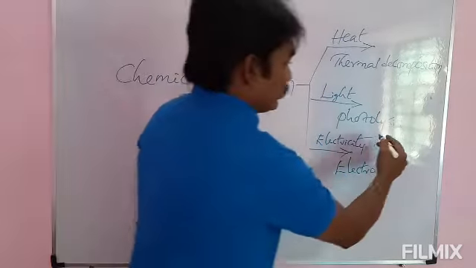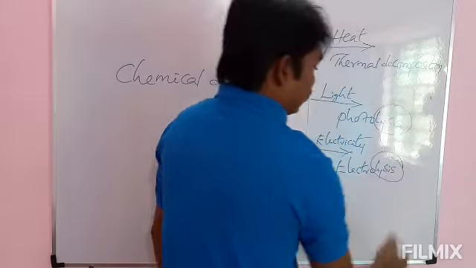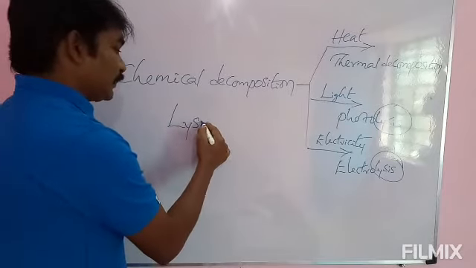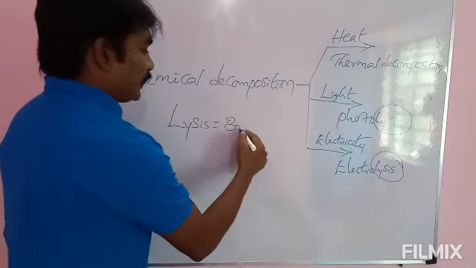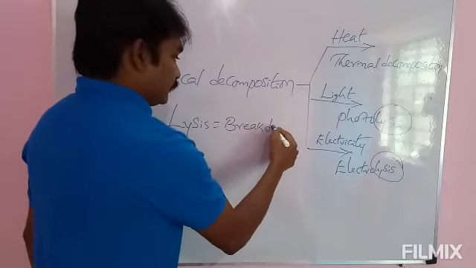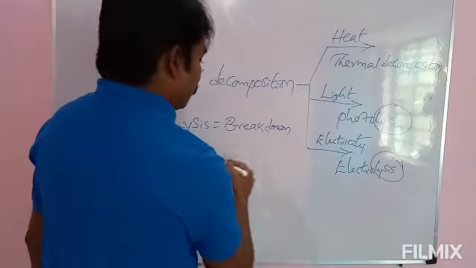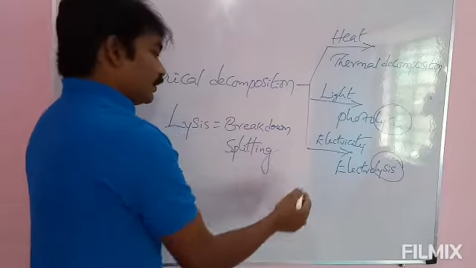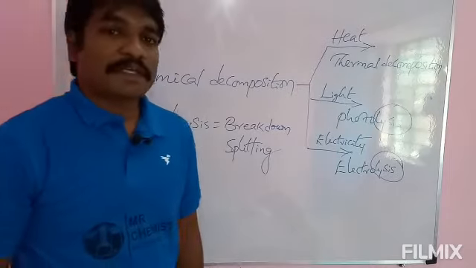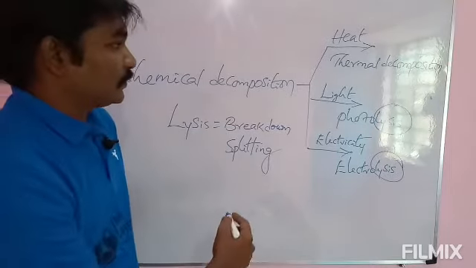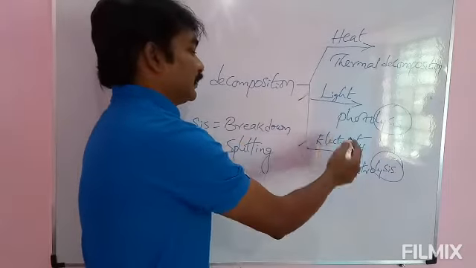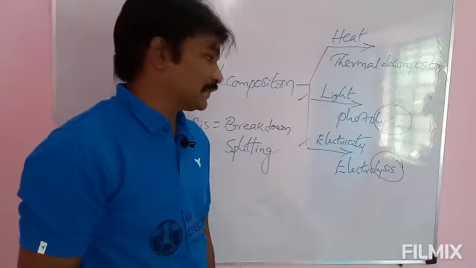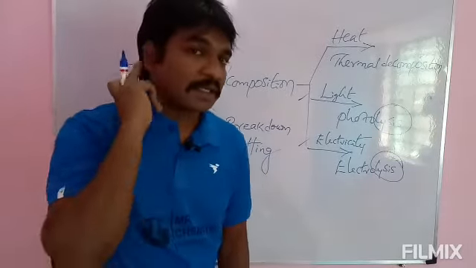See here, lysis. What is meant by lysis here? Lysis means breakdown, or you can say splitting. Breakdown of a substance or splitting of a substance in presence of energy sources is called lysis. Here in presence of light we call it photolysis. In presence of electricity we call it electrolysis.